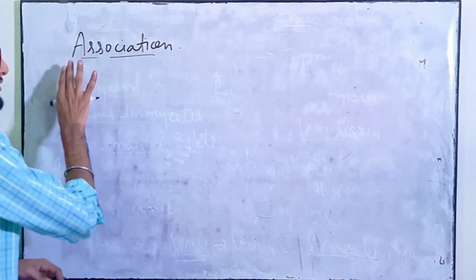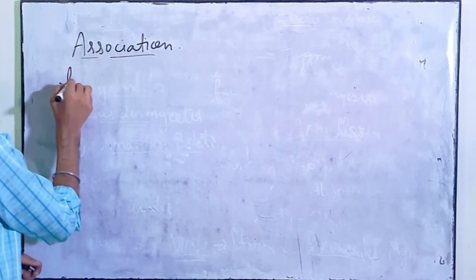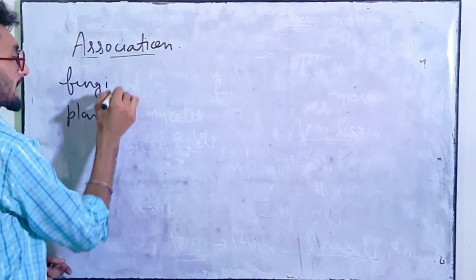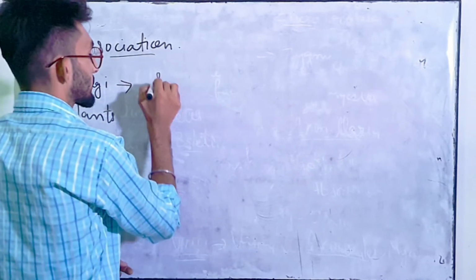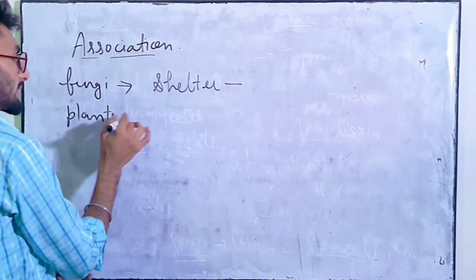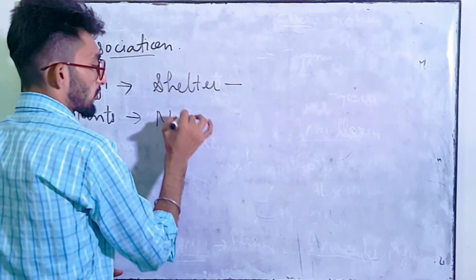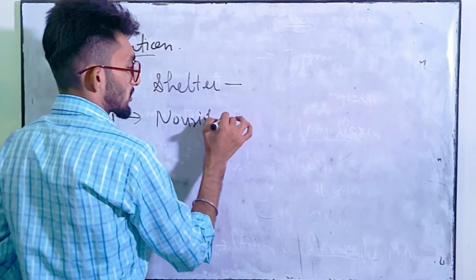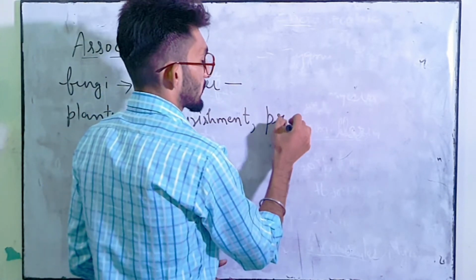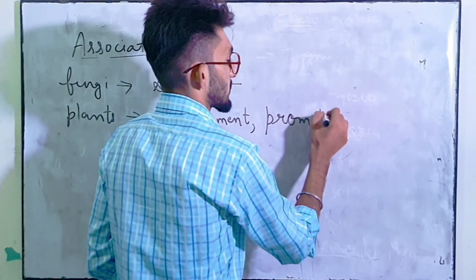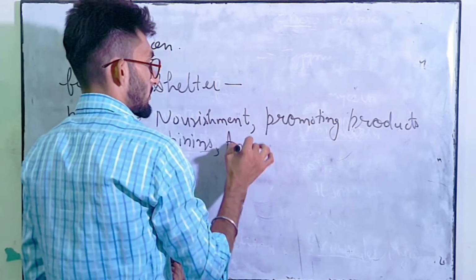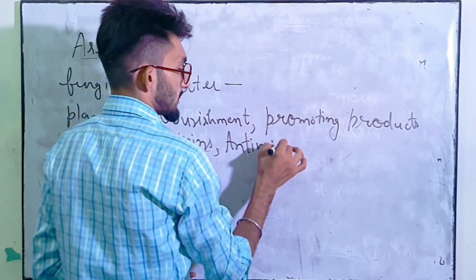ठीक है? So association is beneficial for both the fungi and plant. दोनों के लिए beneficial है. Like fungi get shelter from the plant and plant get nourishment from the fungi. So इसको क्या मिलता है? nourishment मिलता है और some promoting products मिलते हैं. ठीक है? Such as cytokinin and antimicrobial substance.